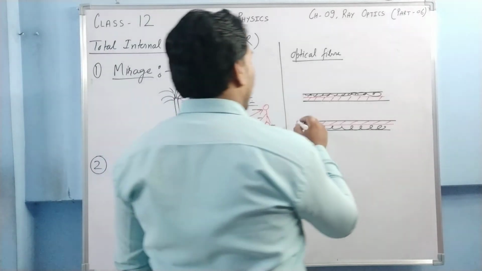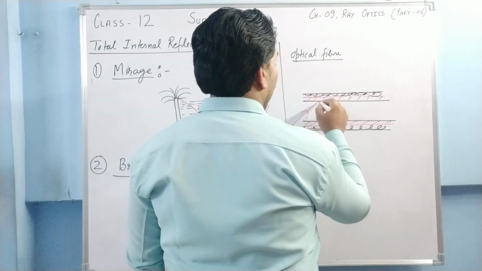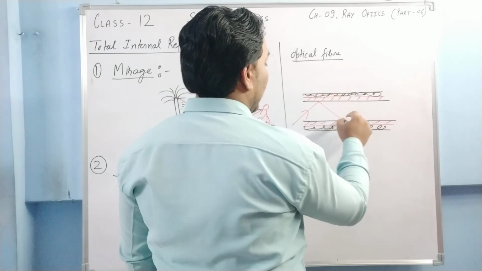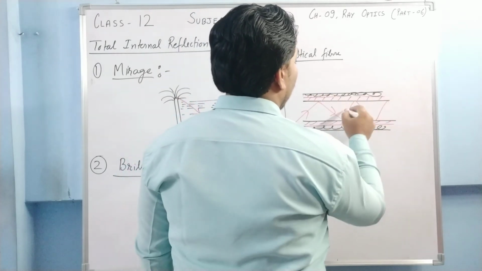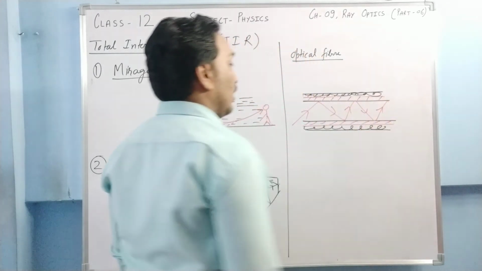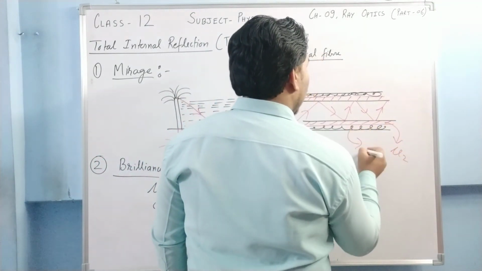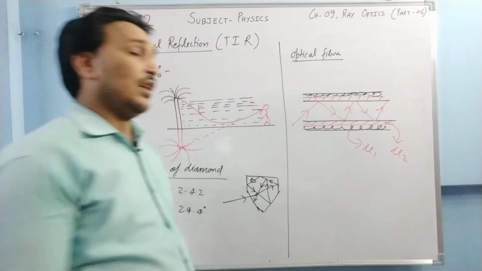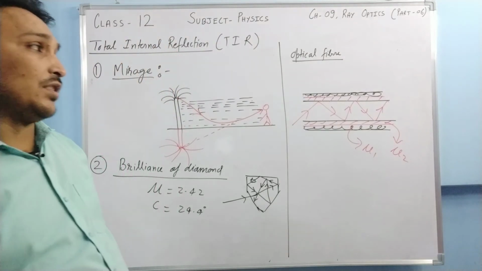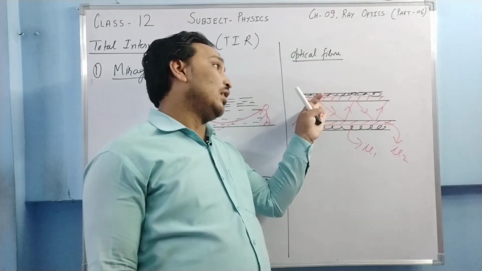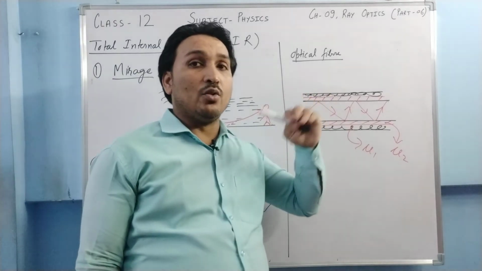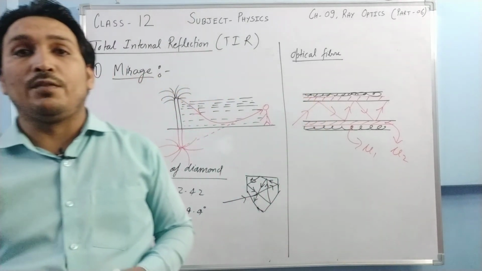So what happens if a ray of light goes inside the fiber? It gets internally reflected and it reaches the other point. Now this cladding has lower refractive index and the fiber has higher refractive index. So whenever a ray of light goes sidewise, it goes from higher refractive index to the lower refractive index.